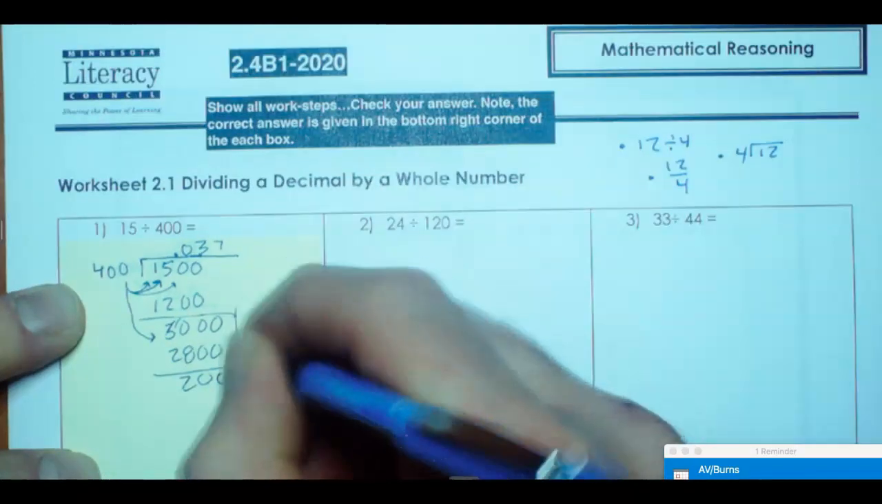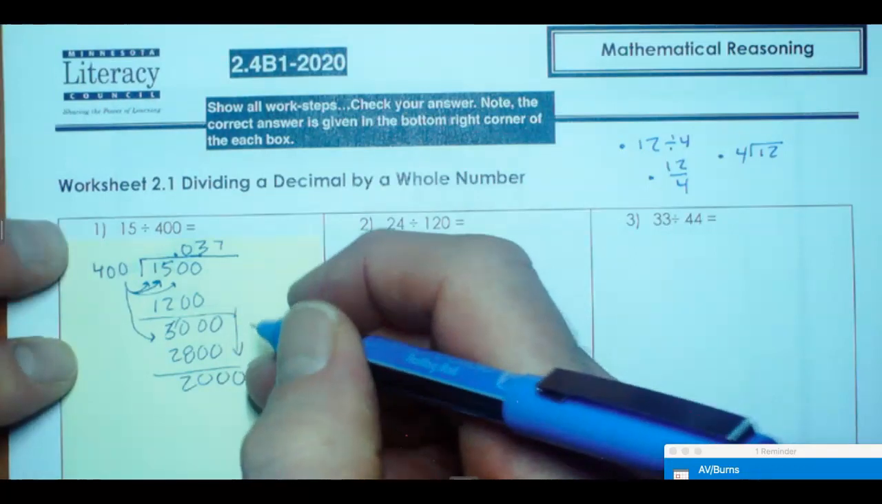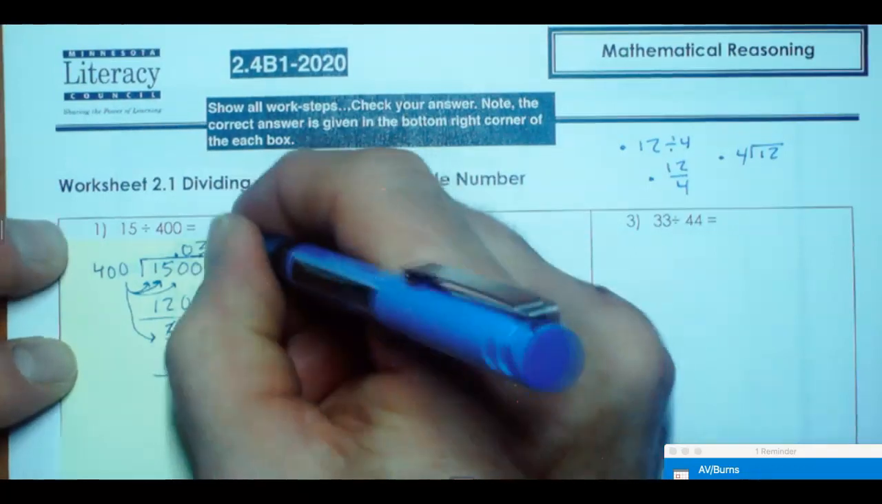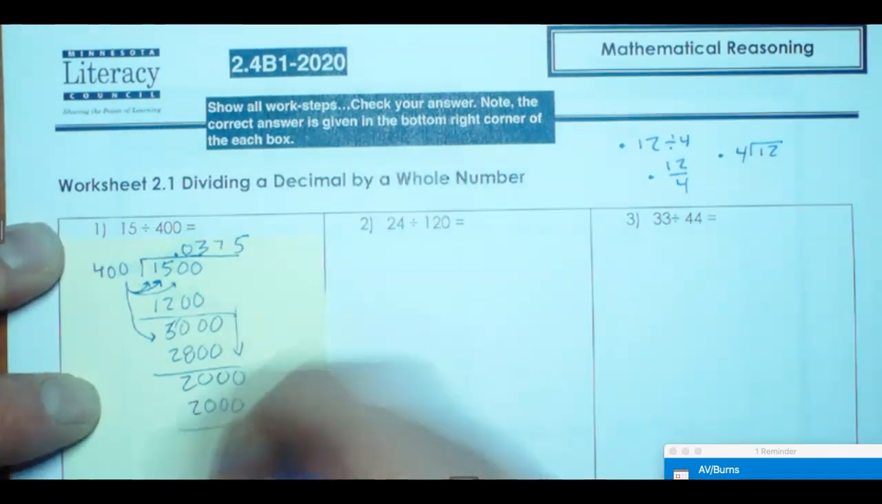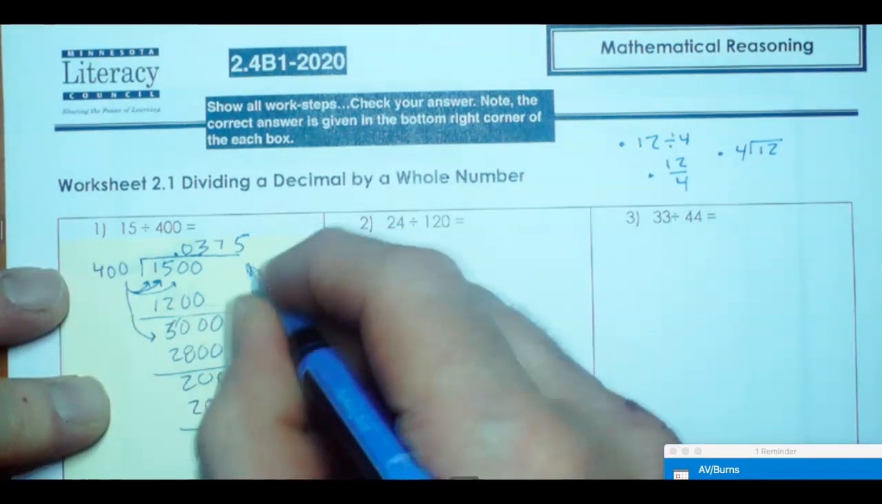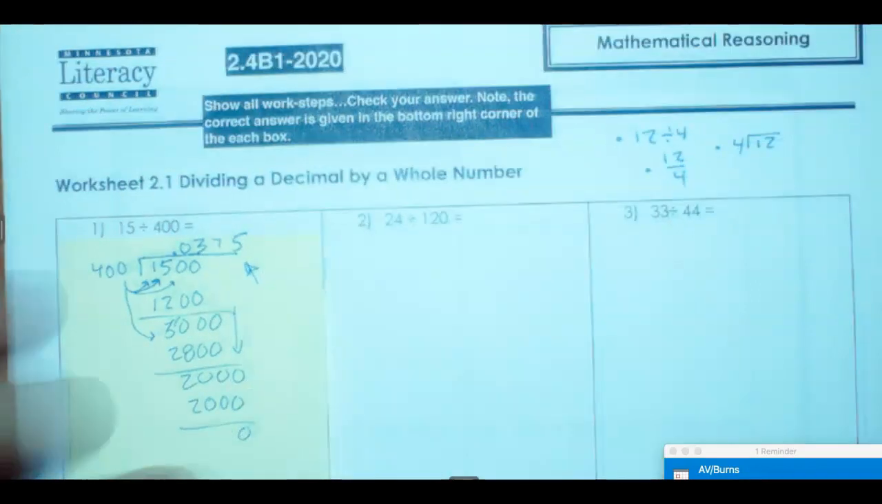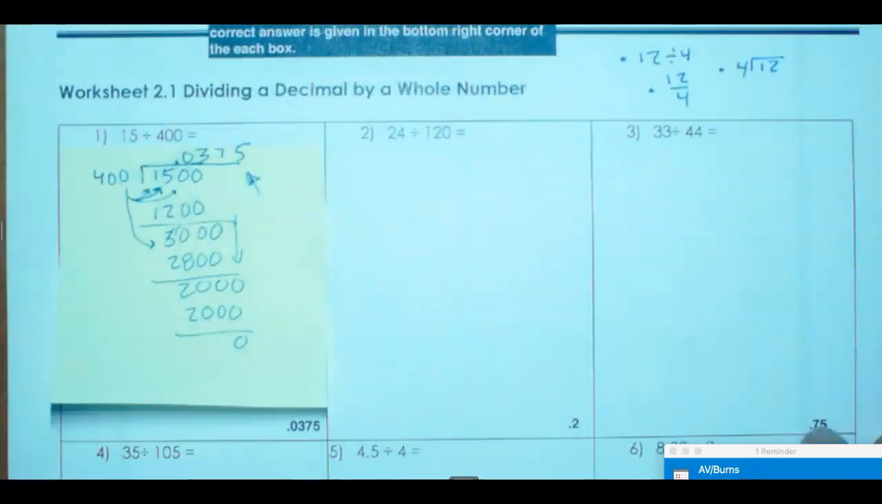And continue bringing down our zeros. Does 400 go into 2,000? Well, 4 goes into 20 five times, so 5 times 400 is going to be 2,000. And we've zeroed that out. So here's my answer right here. And you can come down and check your answer in the corner of your sheet and make sure it matches. Now, you have to do the work.